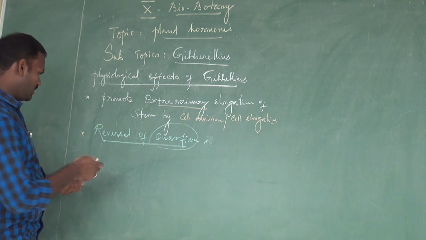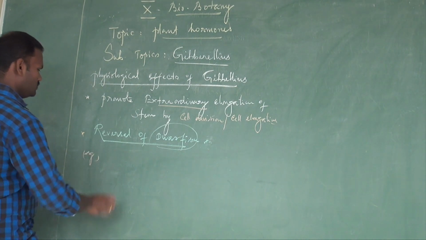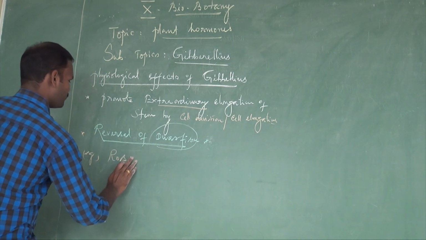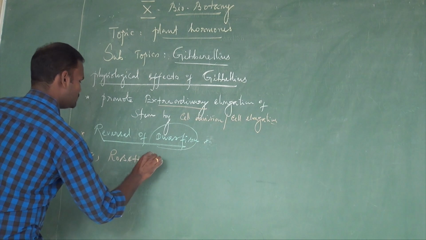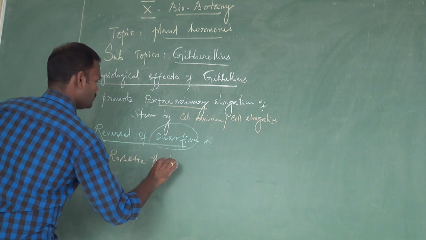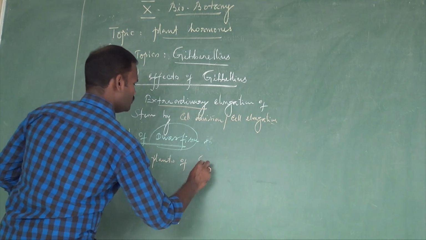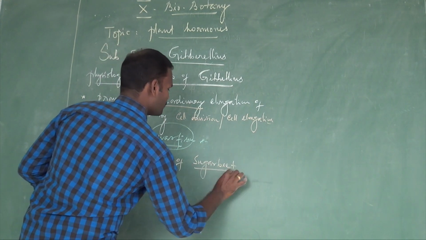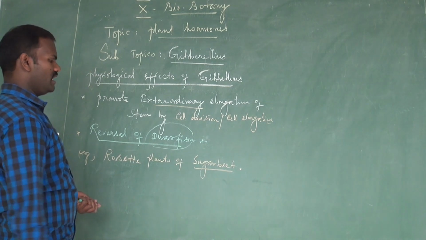Let us understand with an example: rosette plants of sugar beet. The common name is sugar beet. What is the binomial name?